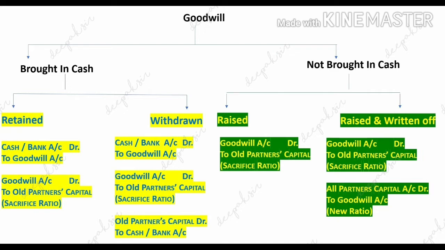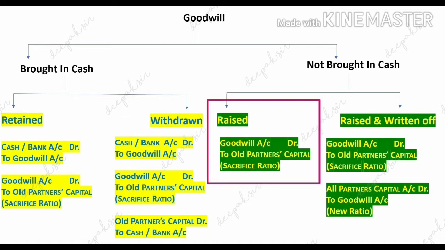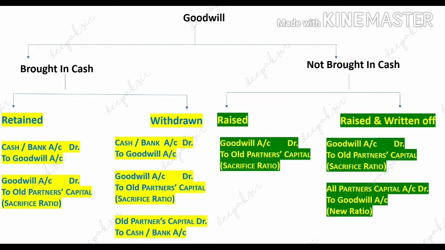The second method, that is valuation method, goodwill not brought in cash, also two possibilities are there. The first one is if goodwill is raised. If goodwill is raised, the journal entry will come goodwill account debit to old partners capital account. And the second and the last possibility in goodwill not brought in cash is goodwill raised and written off.